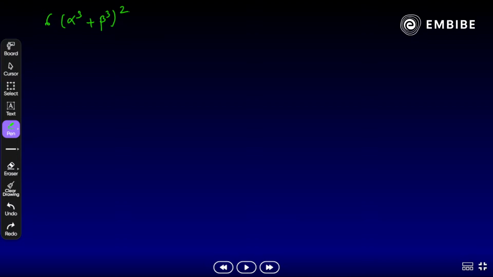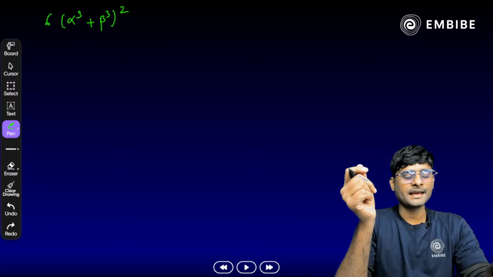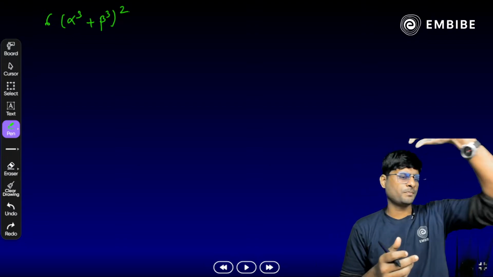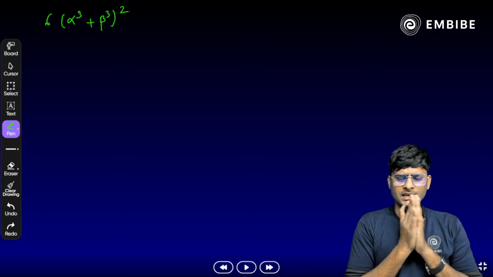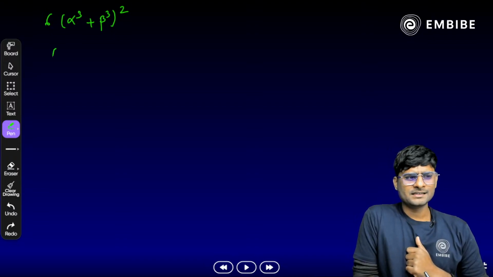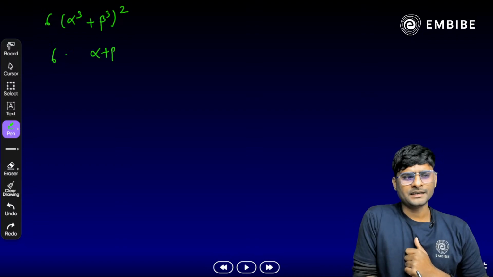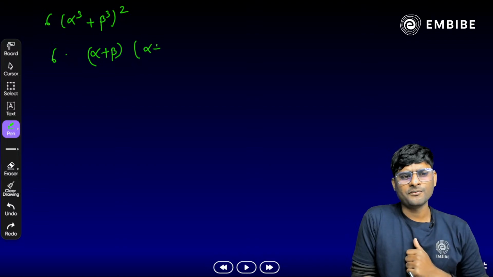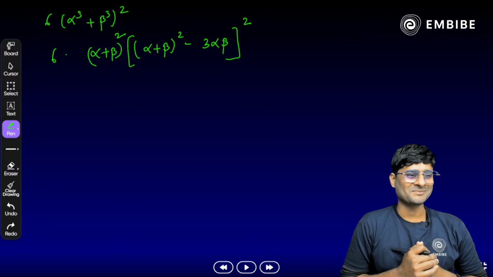Correct, exactly. Now again, how do we break? Yes, how will you break it in terms of sum of roots and product of roots. Again alpha cube plus beta cube, like a cube plus b cube, we can apply a plus b, a square plus b square minus ab, and we can write like that 6 times alpha plus beta, and then a square plus b square minus ab, or either we can say alpha plus beta whole of square minus 3 alpha beta, correct, and whole square the bracket here and alpha plus beta square as well here.